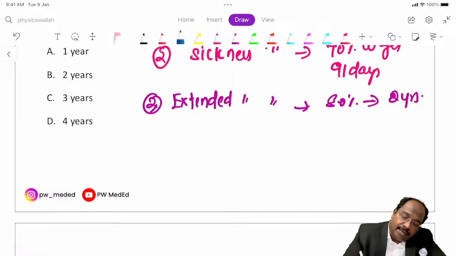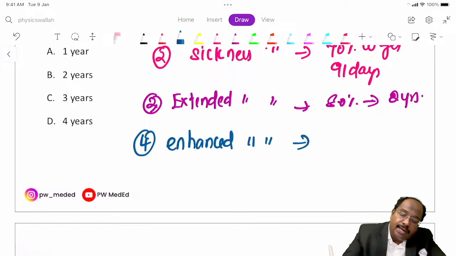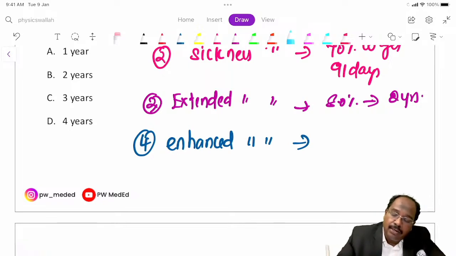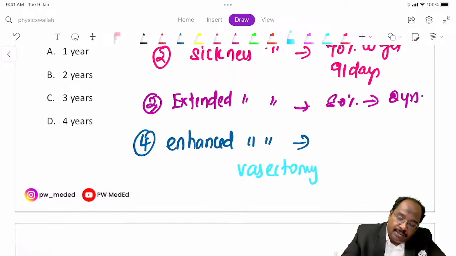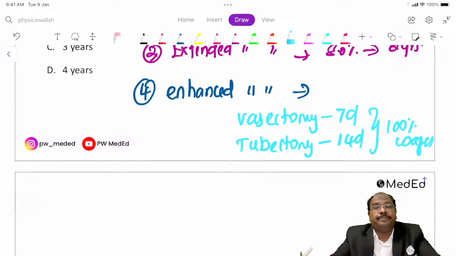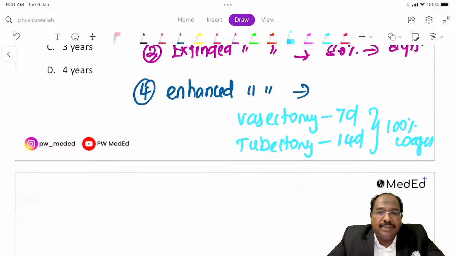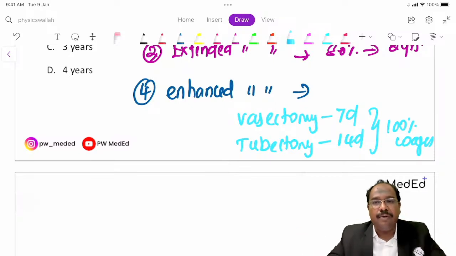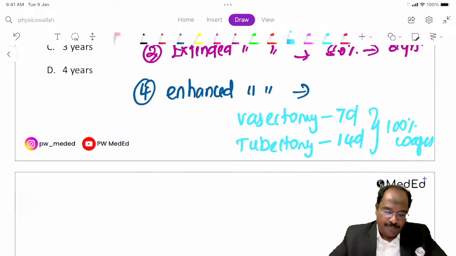Next, they can get enhanced sickness benefit. Just go with the name. How much will they get? Enhanced sickness benefit for vasectomy, the person undergoing vasectomy, is 7 days. For a person undergoing tubectomy, 14 days, with 100% of wages. Okay, fine. They can take leave, or they can get operated in an ESI hospital. For that, wages will be given. ESI will pay for them.